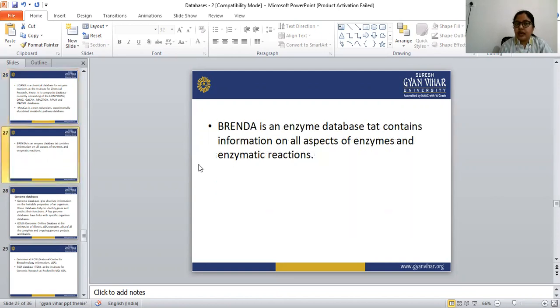Next is BRENDA. BRENDA is an enzyme database that contains information on all aspects of enzymes and enzymatic reactions. So if we want any information about enzymes or enzymatic reactions, we can find it in the BRENDA database.